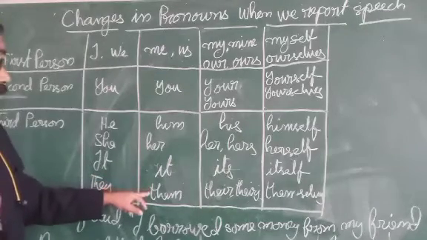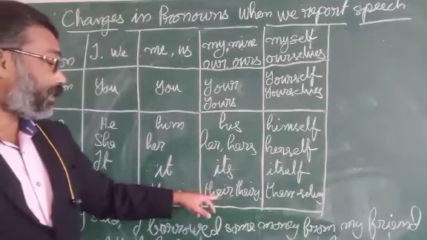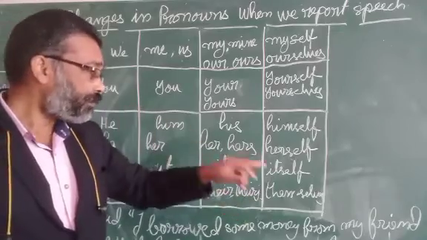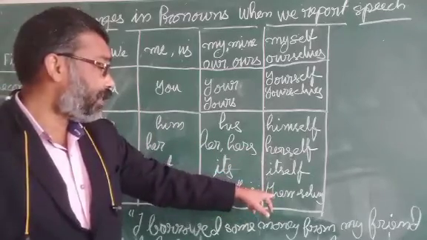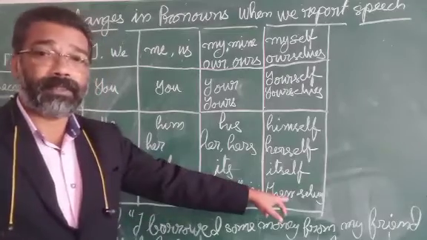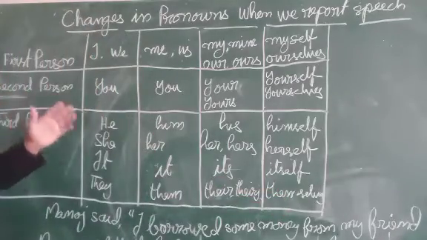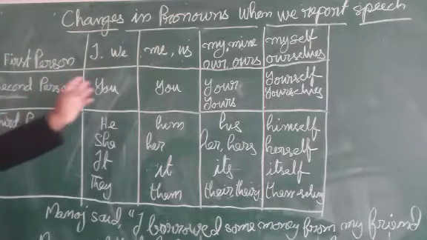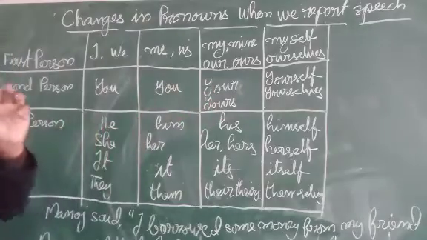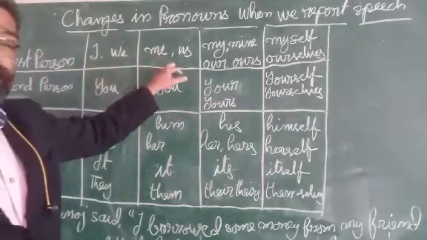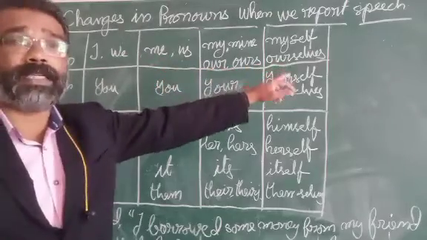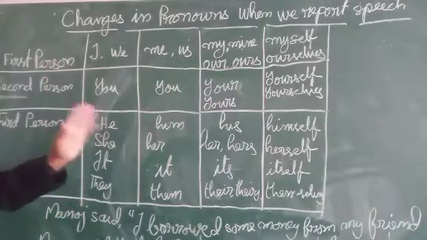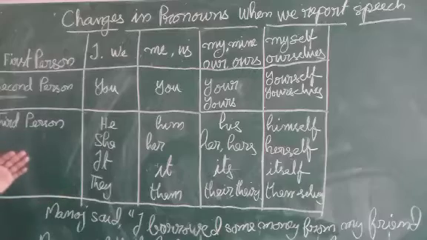For objective case it is them. Possessive case their, possessive adjective, theirs, possessive pronoun. Then reflexive case for they, themselves. So these are the various personal pronouns, first person, second person and third person in their different cases: nominative case, objective case, possessive case and reflexive case. So the four cases and three personal pronouns are given. Now come to our topic.